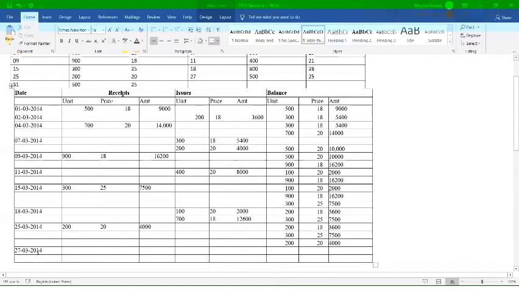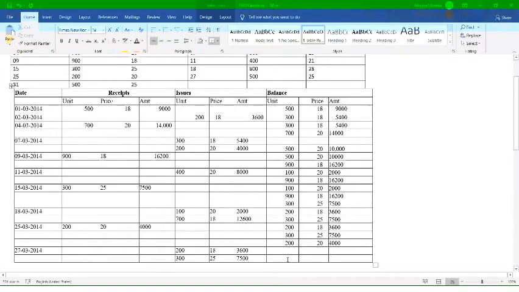How many units have you sold out on 27th March? You have sold out 500 units. So as per your balance, you can see which units you have: you have 200 units as well as 300 units, right? So we can write over here, first which one will you write? 200 units at the rate of 18, and then you have 300 units at the rate of 25, right? So here we can mention that is 3,600, and 300 units at the rate of 25, that is 7,500, right?